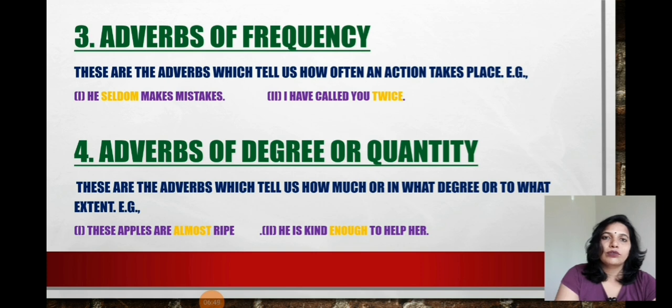Quantity and degree are almost the same, so almost ripe. Then, he is kind enough to help. In the first sentence, almost is indicating degree or quantity, and in the second sentence, enough is used as an adverb to express the degree.